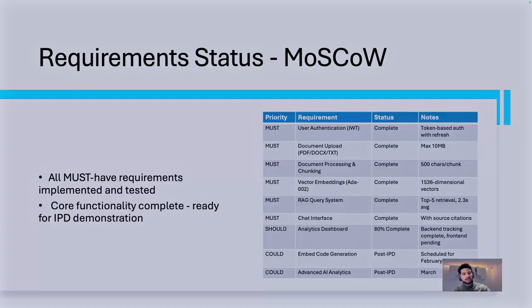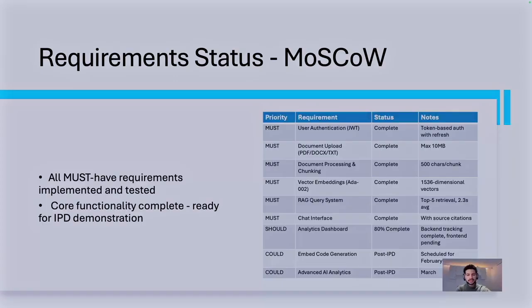Then we have functional requirement 2, document upload and processing, which included 3 different types, PDF, TXT, and Word document, up to 10 megabytes with automatic text extraction, chunking, and embedding. This was fully implemented as well. It processed 150 pages in around 50 to 60 seconds.